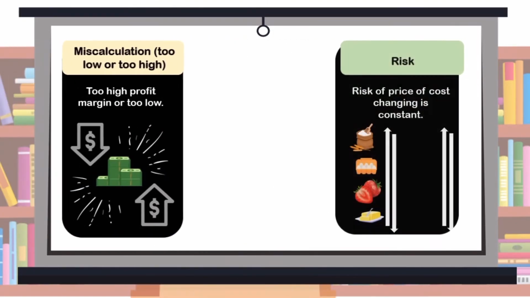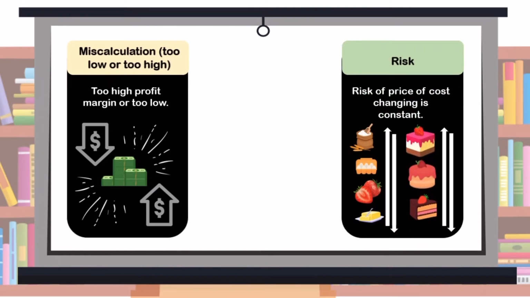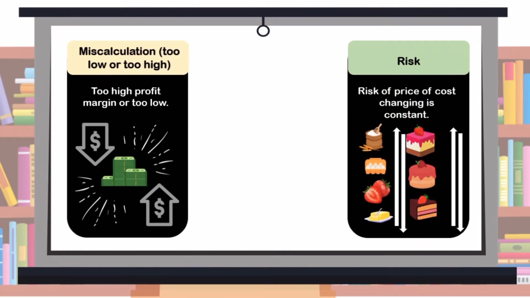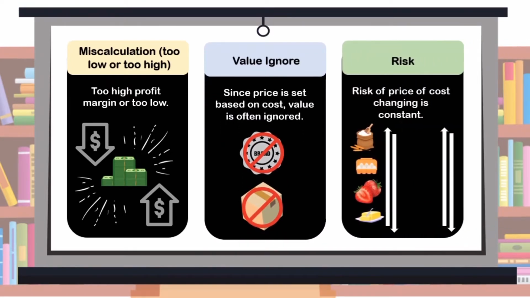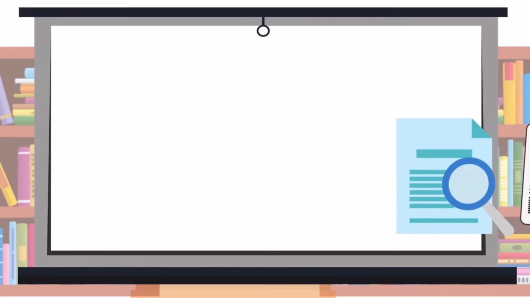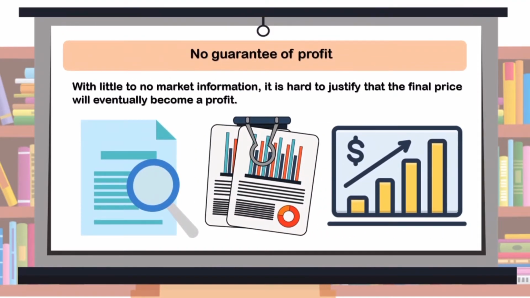Moreover, miscalculation can happen because the profit can be too high or too low. On top of that, in this pricing strategy, the value can be ignored since the price is set based on cost. On top of that, the risk of price or cost changing is constant. Another disadvantage is no guarantee of profit. With little to no market information, it is hard to justify that the final price will eventually become a profit.